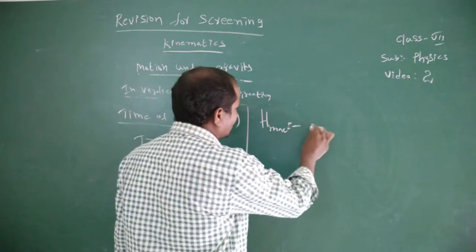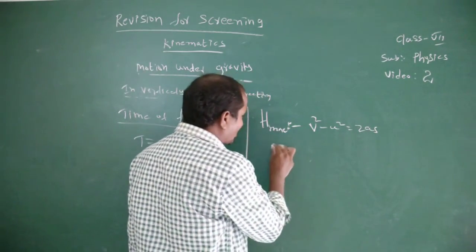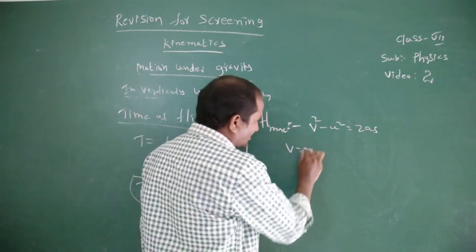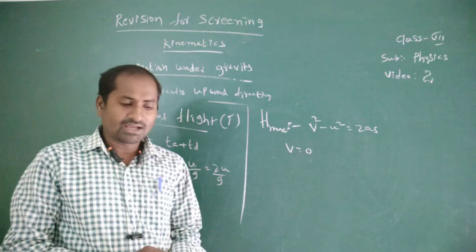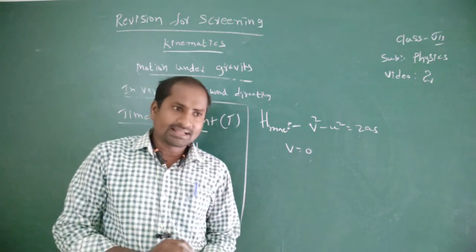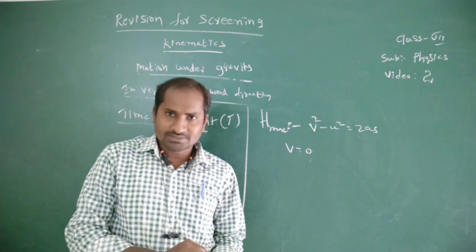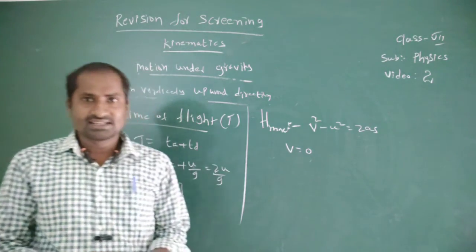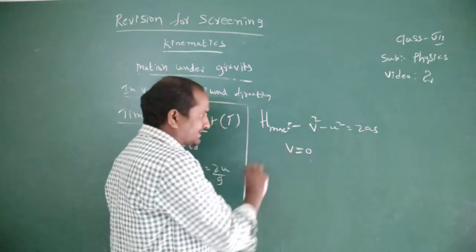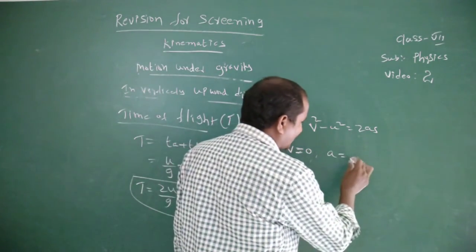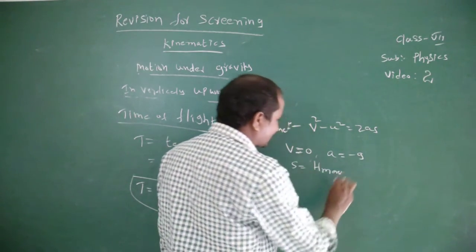So for maximum height we use v square minus u square equals 2as. The body reaches the maximum height, its final velocity equals 0. In the case of the vertically upward direction, a equals minus g and s equals h maximum.